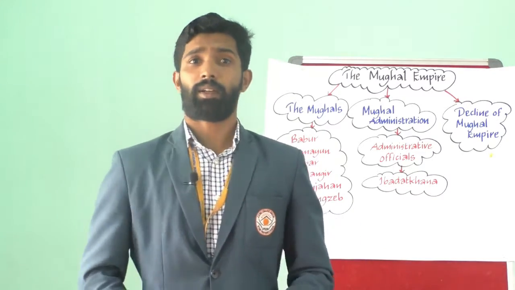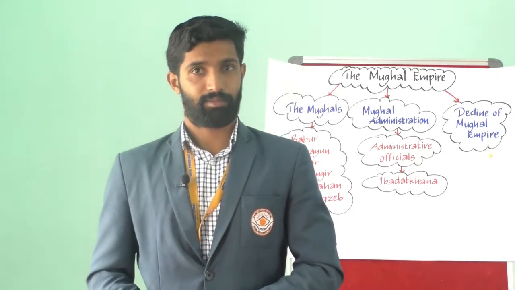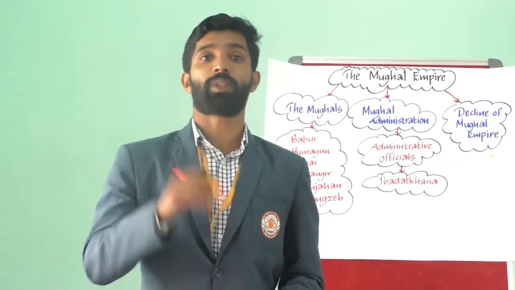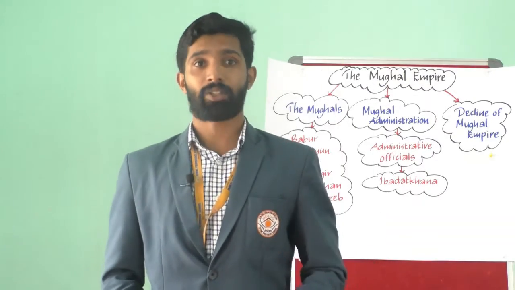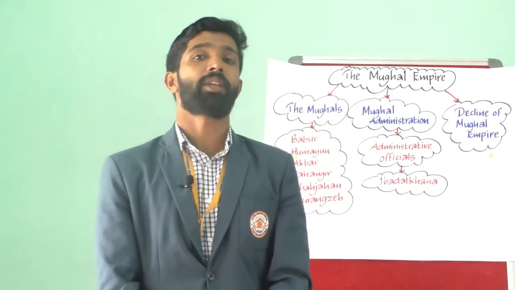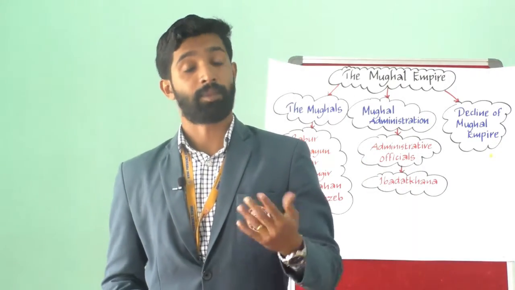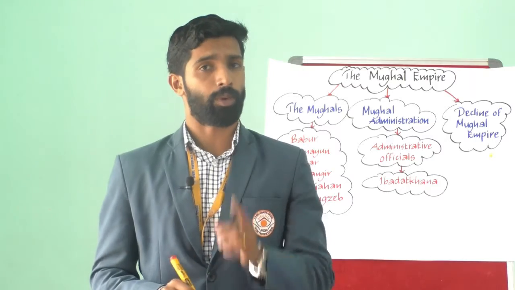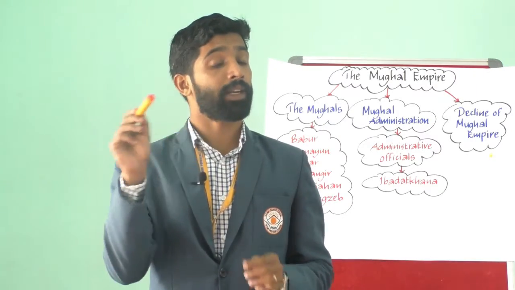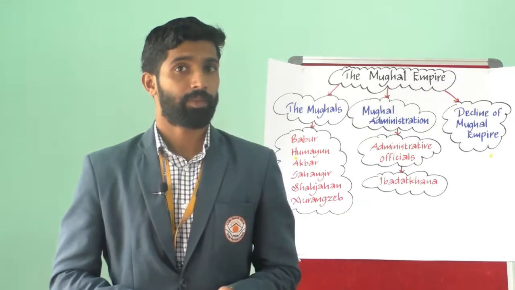Then Akbar embarked on an expansionist policy. He entered into conflicts with different powers like the Rajputs in Rajputana, the Afghans in Gujarat, Bihar, and Bengal, and the Deccan kingdoms like Bijapur, Golconda, and Ahmednagar. And here we have to think one more thing, that is the relationship between Akbar and the Rajputs.